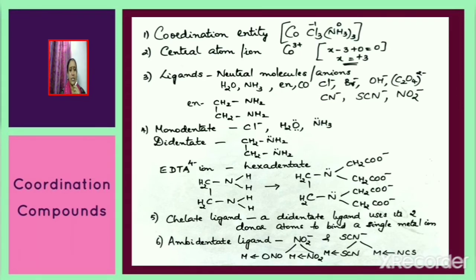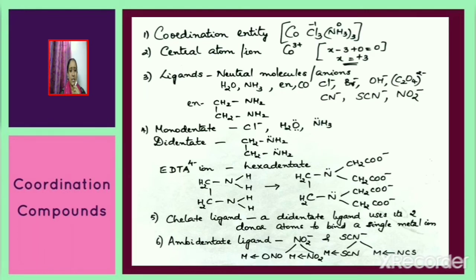Now consider the EDTA4− ion. It is a hexadentate ligand. The donor atoms are 2 nitrogen atoms and 4 oxygen atoms. Now what is meant by a chelate ligand? It is a didentate ligand which uses its 2 donor atoms to bind to a single metal ion. Now what are ambidentate ligands? These are ligands which possess 2 different donor atoms. For example, NO2− and SCN−.